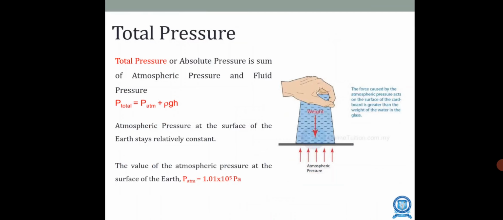So what is meant by total pressure? Total pressure is the summation of atmospheric pressure and the fluid pressure. Normally the atmospheric pressure on the surface of the earth remains constant, and we take it as 1.01 times 10 to the power 5 pascal. Now you can see a person holding a glass of water with a cardboard over it. The force caused by the atmospheric pressure acting on the surface of the cardboard is greater than the weight of the water in the glass.